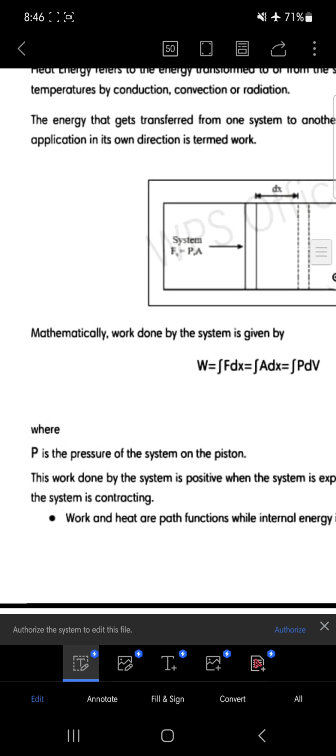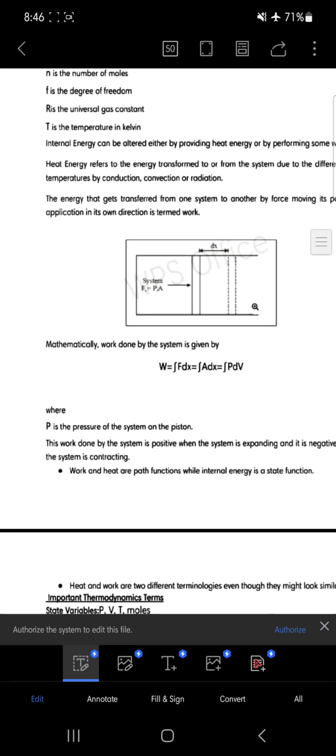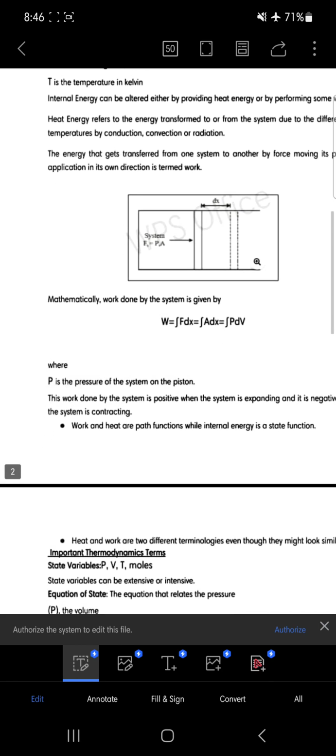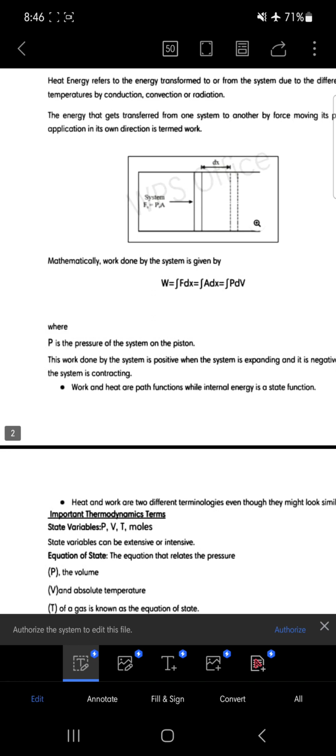So what will be the work done? Since it is a continuous process, you can see the piston is continuously moving, not all of a sudden has it reached this point. It has not all of a sudden covered that distance dx. So here, what is the work done formula?